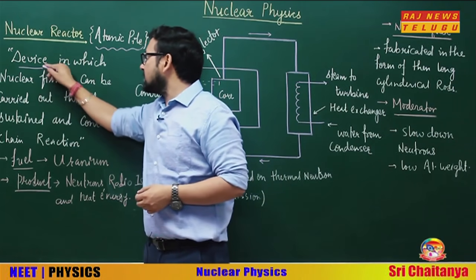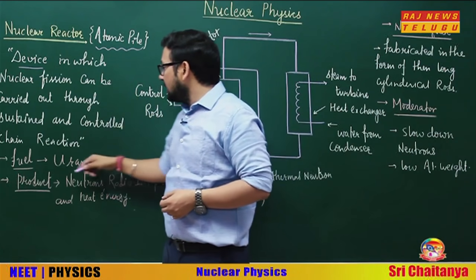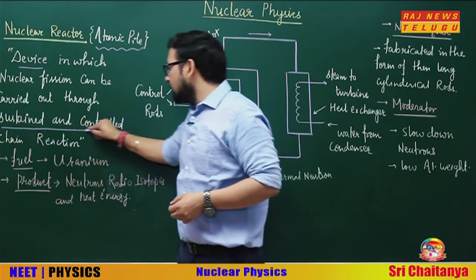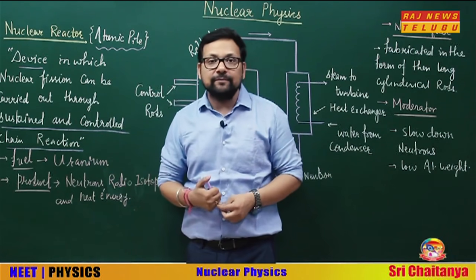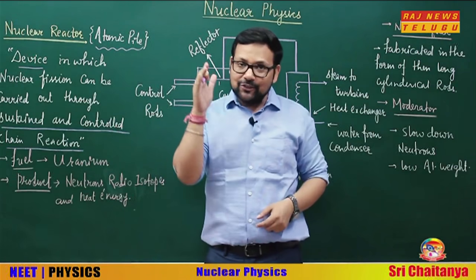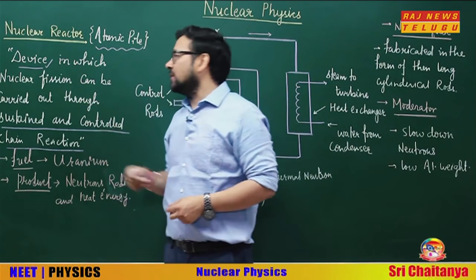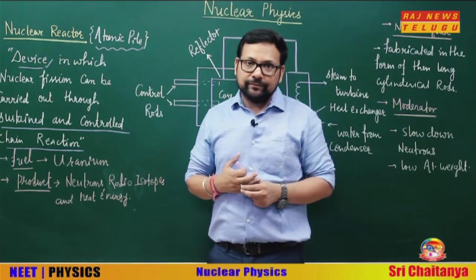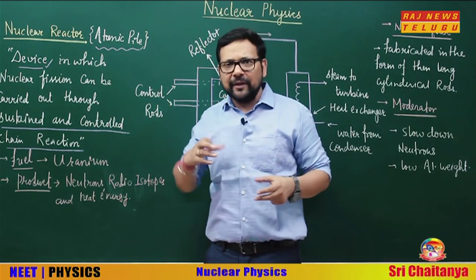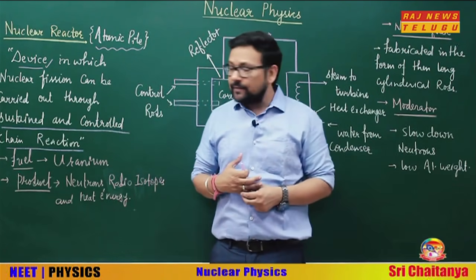It's a device in which nuclear fission can be carried out through a sustained and controlled chain reaction. This is the important one, sustained and controlled chain reaction. So we have a device now called a nuclear reactor, and we can actually control the chain reaction. How to control, how to make a nuclear reactor, these are the topics of discussion for today's class.